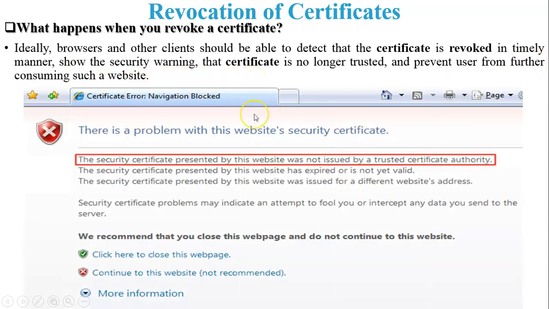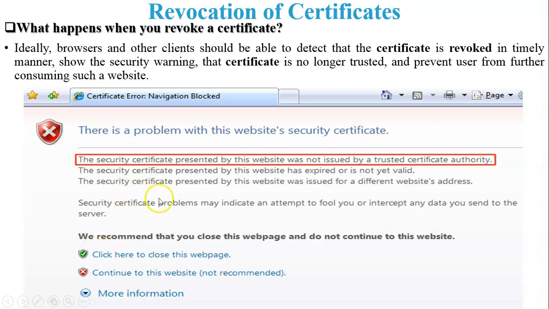Now see one screenshot of the browser. So here there is a certificate error, or we can say the certificate of this website is revoked. So what happened here? There is a problem with this website's security certificate. The first reason is the security certificate presented by this website was not issued by a trusted certificate authority, so it generates a certificate error. This certificate will be revoked, or we can say the certificate of this website is cancelled.